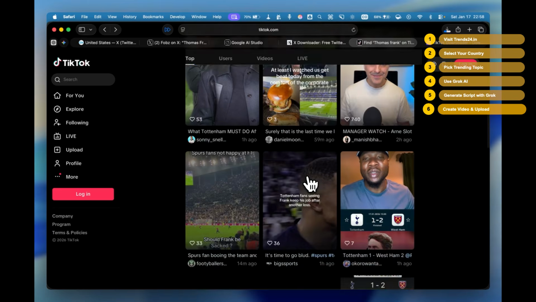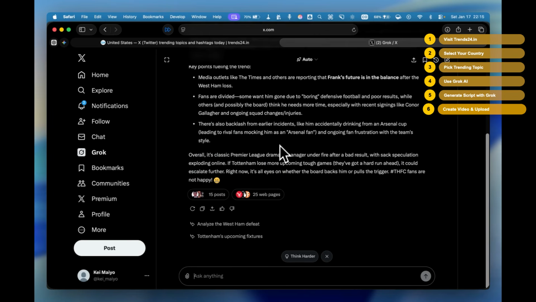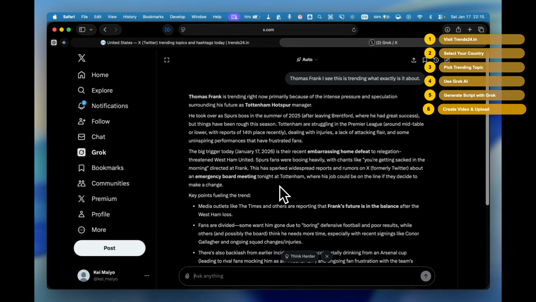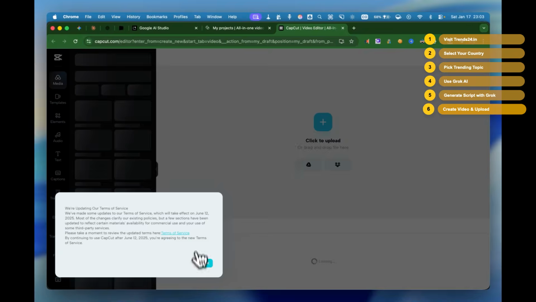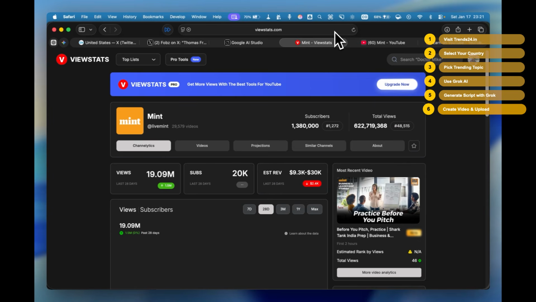But what about copyright strikes? What about reused content flags? You're doing transformation. You're aggregating publicly shared content, writing original scripts with AI, using AI voiceover, and creating news commentary. That's fair use. With this strategy, you can easily earn over $30,000 plus per month.